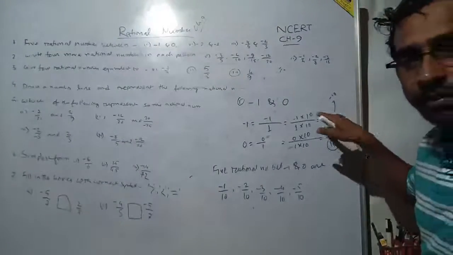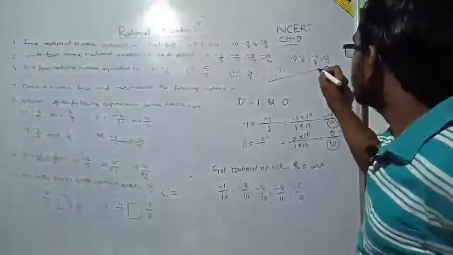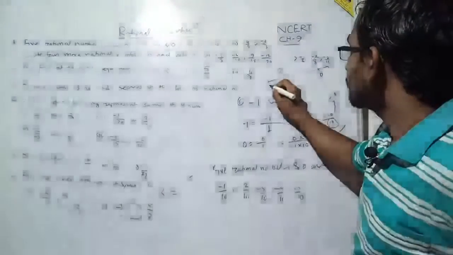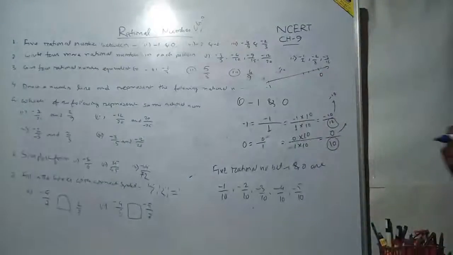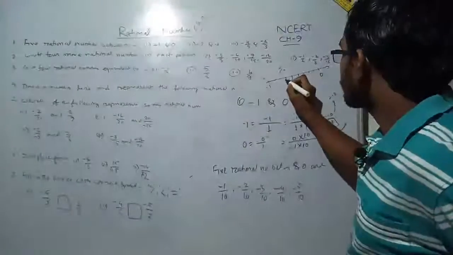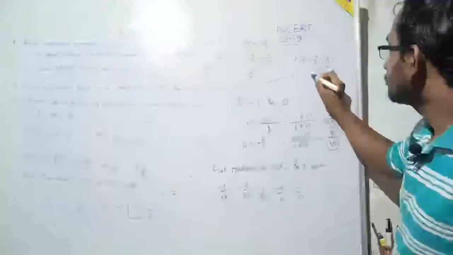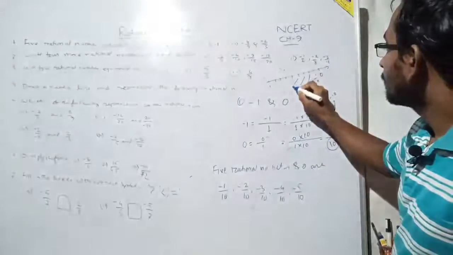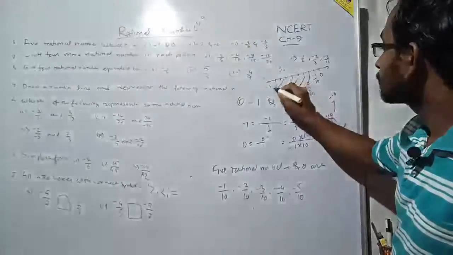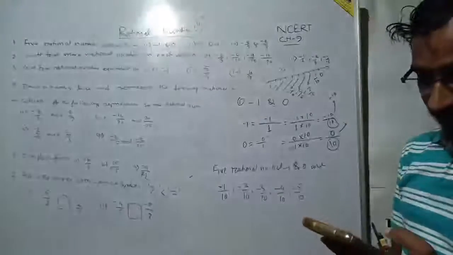Suppose it's a number line, this is 0, and suppose this is minus 1. This is minus 1 by 10, minus 2 by 10, minus 3 by 10, minus 4 by 10 and so on.